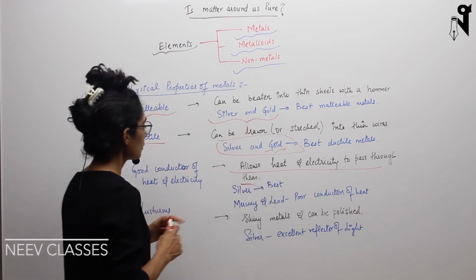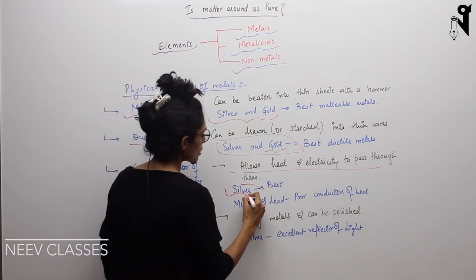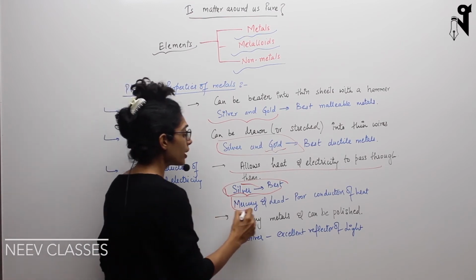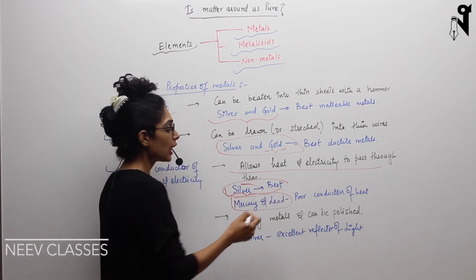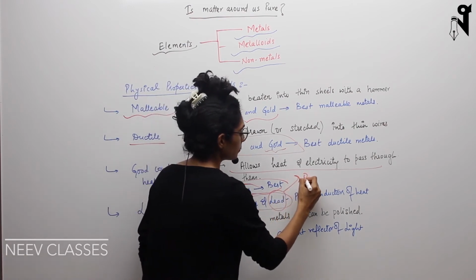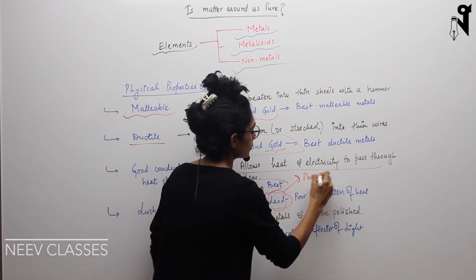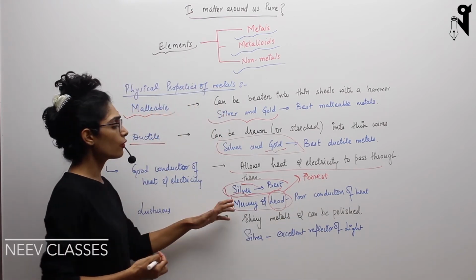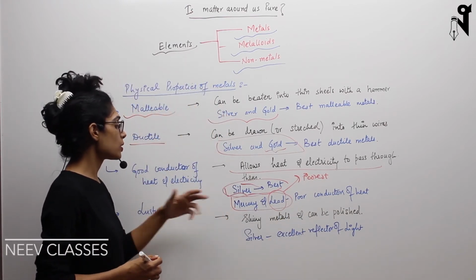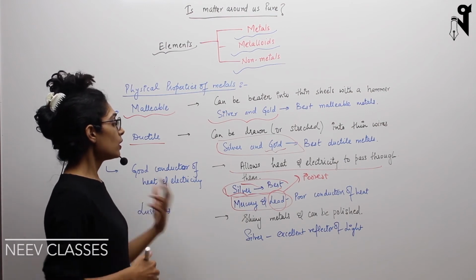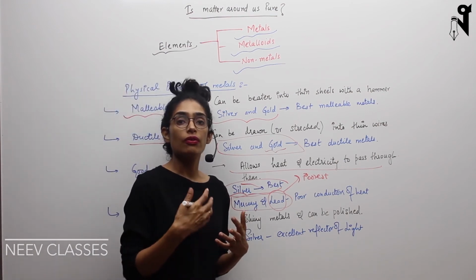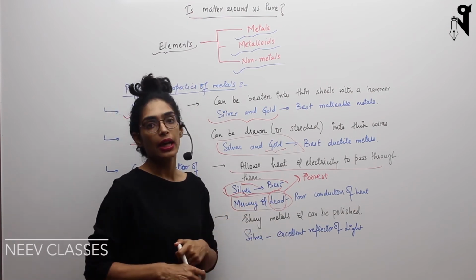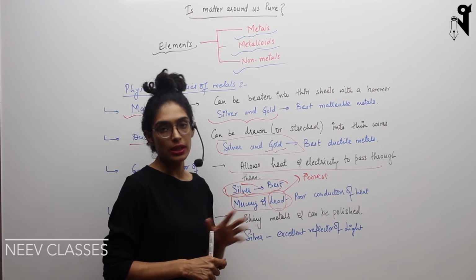Okay, so the best conductor of electricity or heat is silver. Mercury and lead are supposed to be very poor conductors of heat. Lead is the poorest one. Almost negligible conduction happens in lead. So this is some sort of exception you can talk about. Whenever they ask which are the poor conductors of heat among metals, you will mention the name of mercury, and lead is the poorest one.